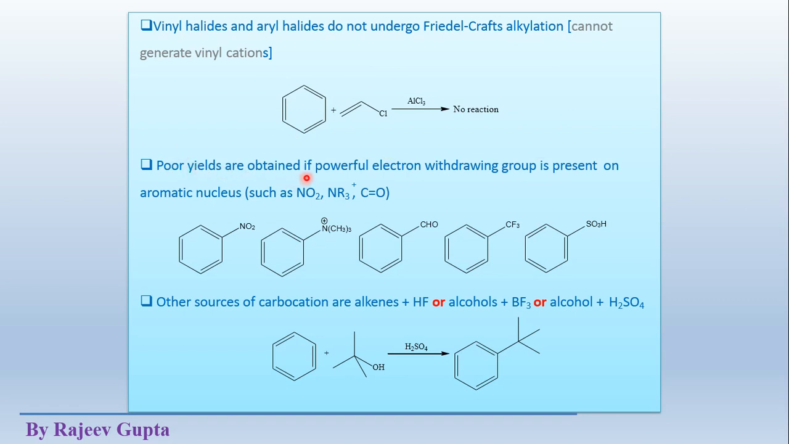Poor yields are obtained if a powerful electron withdrawing group is present on the aromatic nucleus. See, this is the third disadvantage of this reaction.